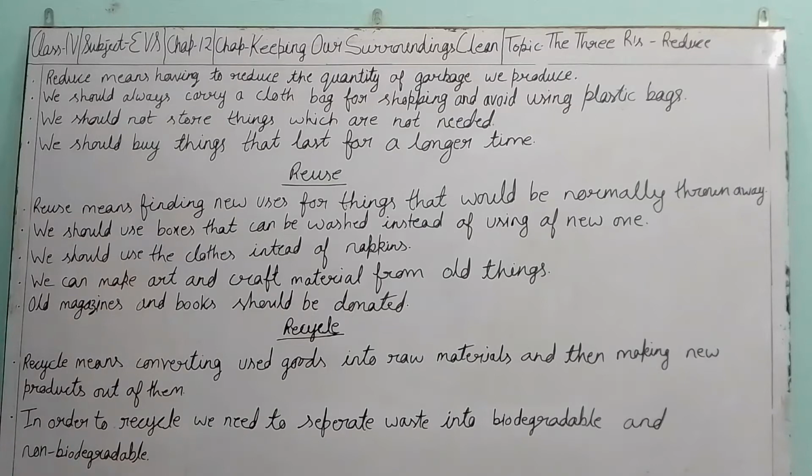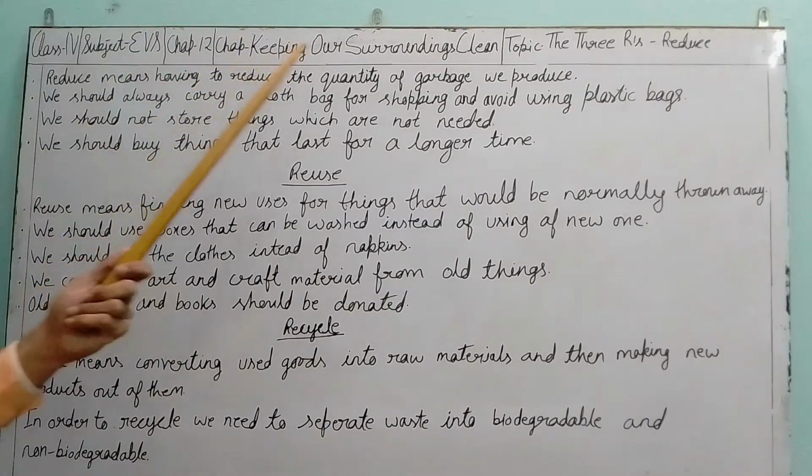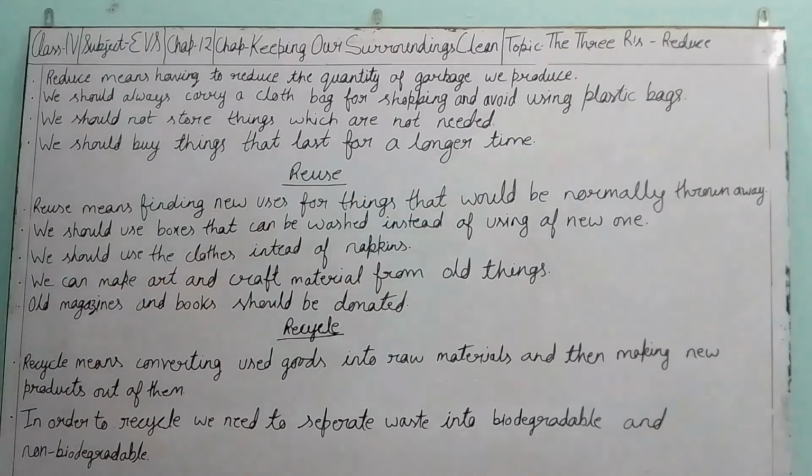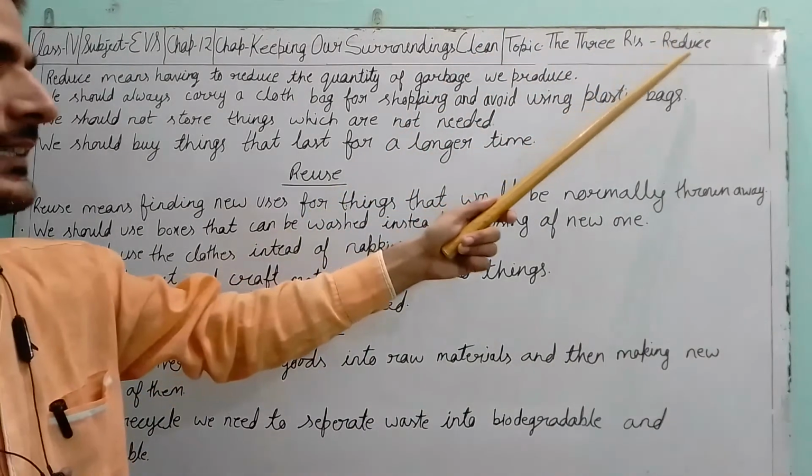Hello students, let's start. Class 4, Subject EVS, Chapter 12. Chapter name, Keeping Our Surroundings Clean. Topic, the 3 R's. Today we are going to talk about the 3 R's. And the first R is reduce.